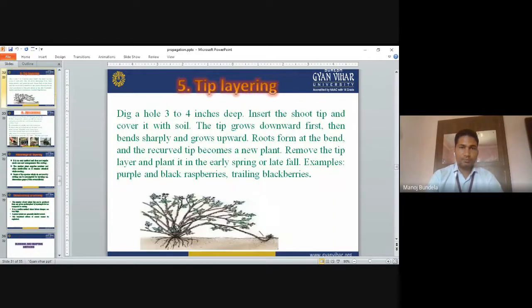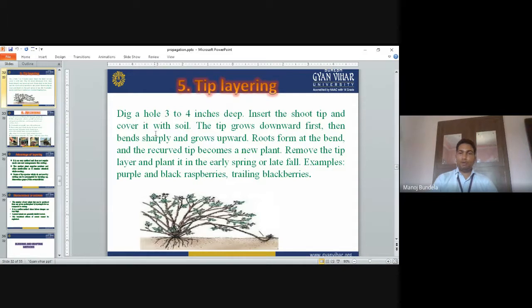Tip layering. Dig a hole 3 to 4 inch deep. In tip layering, we dig the hole at the tip portion, and only the tip portion is bent into the soil. Insert the shoot tip and cover it with soil.